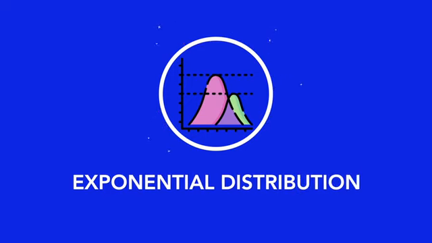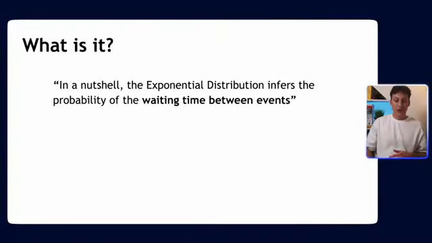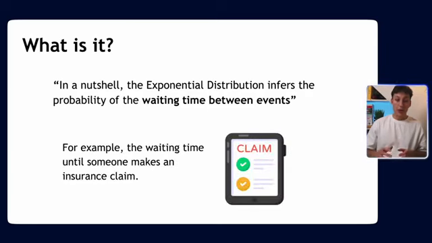So let's first begin with understanding what the exponential distribution is. In a nutshell, the exponential distribution infers a probability of the waiting time between events. So it's just saying how long until an event happens, given it happens at a certain rate. A basic example would be the waiting time until someone makes a claim.